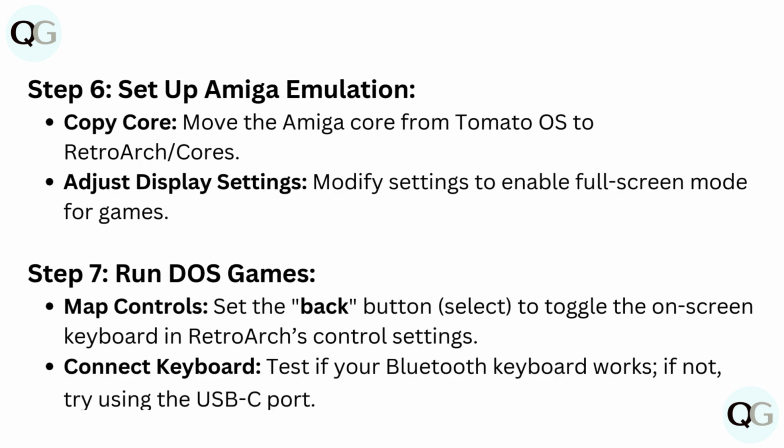Step 6. Set up Amiga emulation. Copy core. Move the Amiga core from Tomato OS to RetroArch/cores. Adjust display settings. Modify settings to enable full screen mode for games.